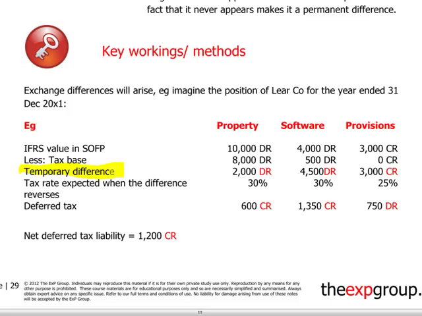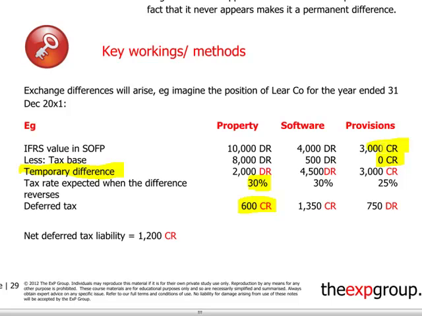Multiply this by the tax rate, when we actually expect that difference to reverse, and that will give you a deferred tax liability at the year end. The same scenario is for software, and the other way around is for provisions. So for provisions, we have the IFRS value, but from the tax point of view, the tax base is 0.